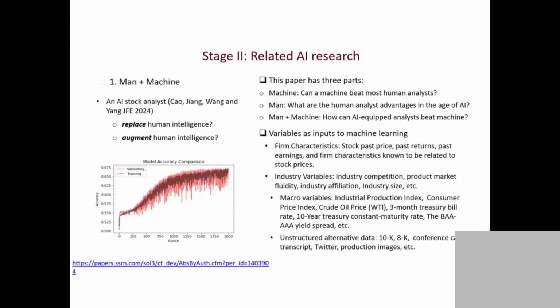The third part of the project is this. When I talk to a lot of industry managers, everyone wants to use AI. But the question they have is how to use AI. Do I use AI for this job or that job? They're confused about the division of labor between AI and humans. What kind of jobs should remain with humans? What kind of jobs should go to AI? They don't know, and because of that, they're hesitating to invest in AI. We're trying to provide an answer for corporate managers too. So these are the 3 parts of the project.